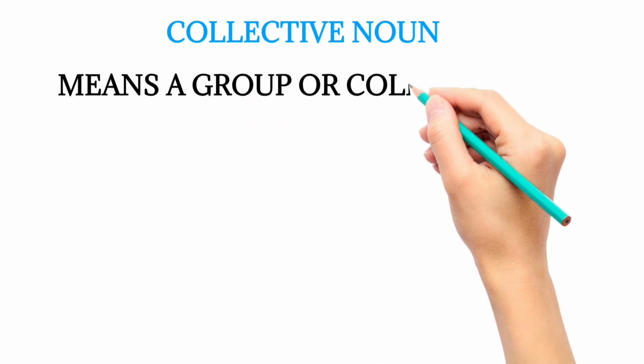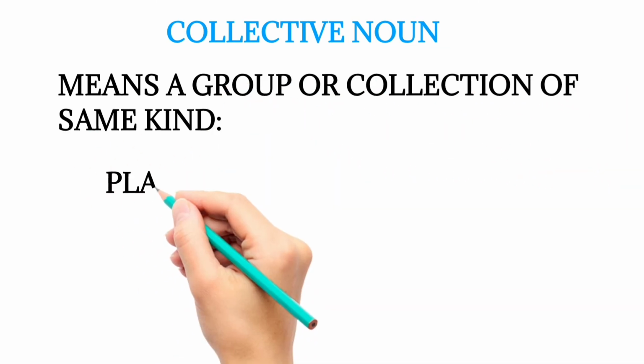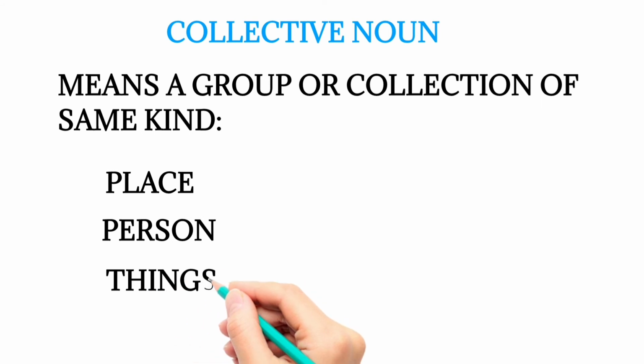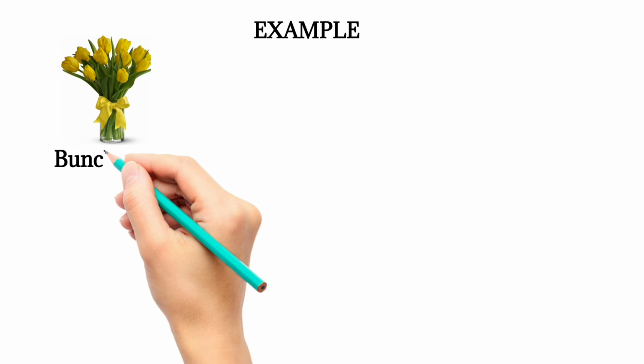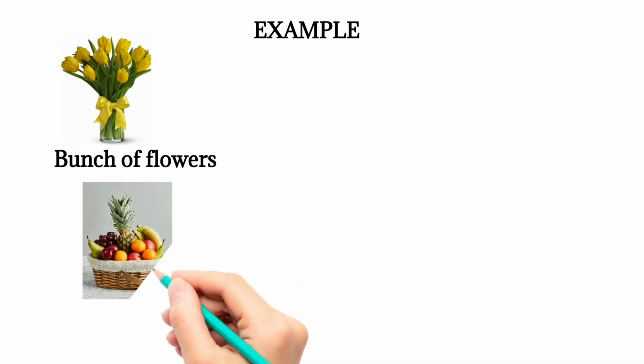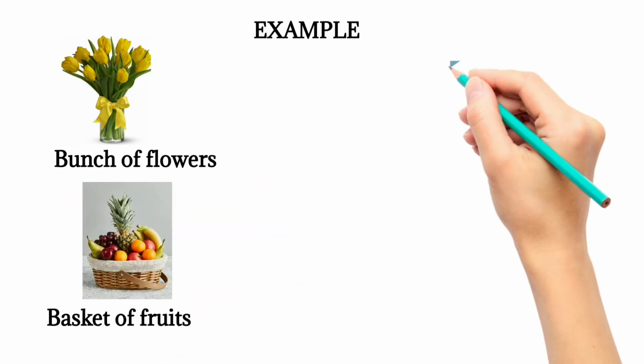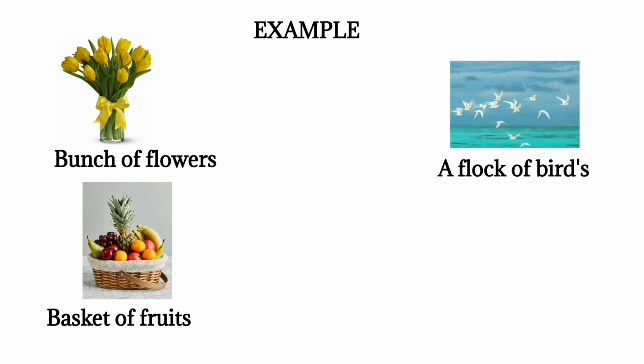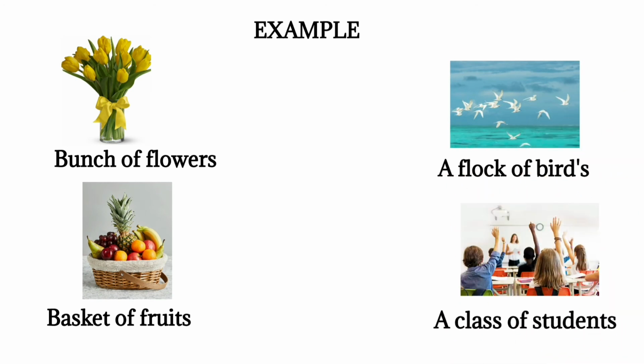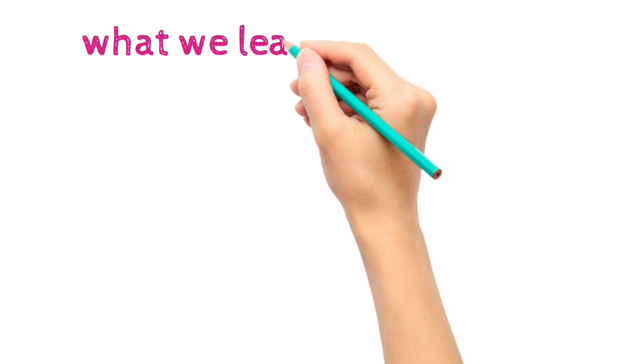Now let's look at collective nouns. A collective noun means a group or collection of the same kind of places, persons, or things. Now look at examples: a bunch of flowers, a basket of fruits, a flock of birds, a class of students.